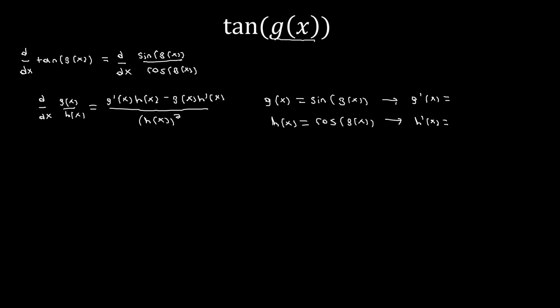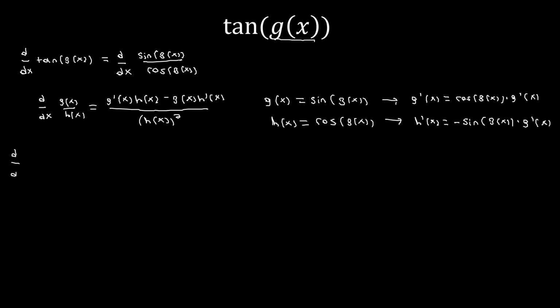So the derivative of sine of g of x is going to be cosine of g of x times g prime of x. Somewhat similarly, h prime of x is going to be the derivative of cosine, which is going to be negative sine of g of x times g prime of x. Now that we have all four pieces involved in the quotient rule, we can plug in.